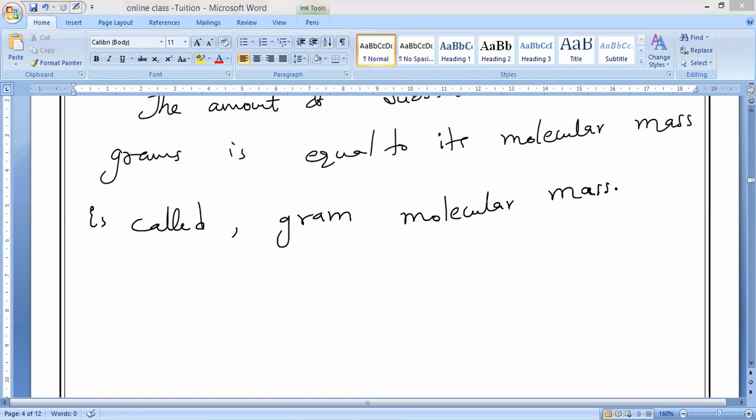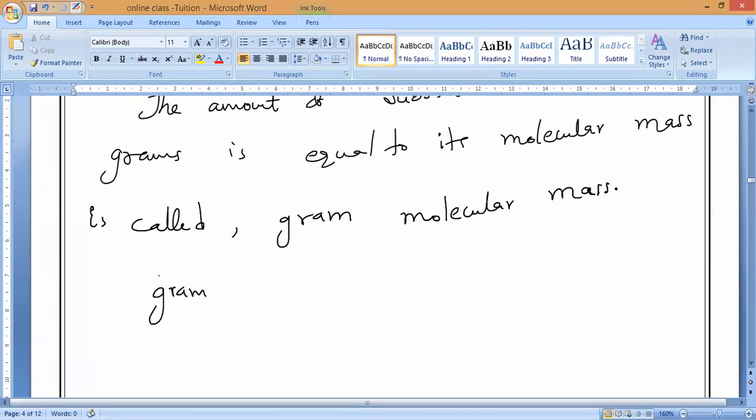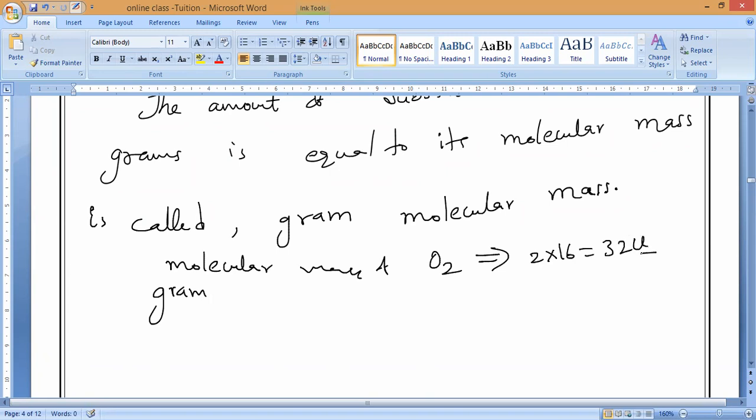So what example can you take? Gram molecular mass of oxygen. Molecular mass means molecule, O2. O2 is equal to how much? 2 into 16, which is equal to 32 U. All of you should remember, molecular mass means you have to take the molecule. If I say atomic mass, you have to take the atom. Particularly gases.